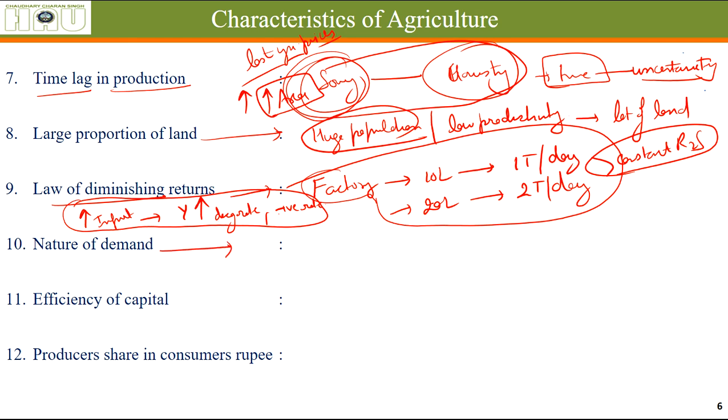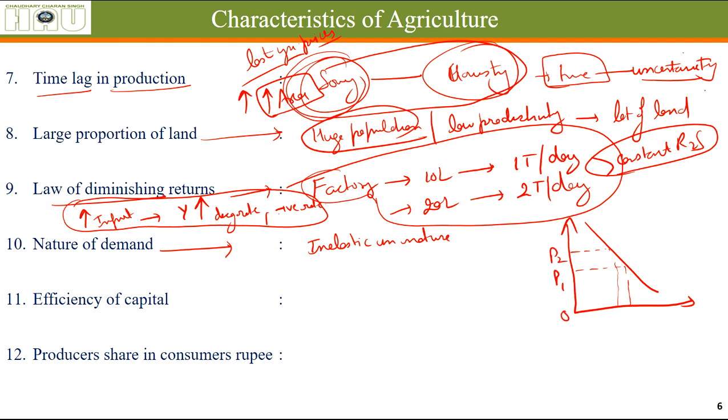Nature of demand. The demand of agricultural products is inelastic in nature. What it means is, let us see by a diagram. An inelastic demand curve is necessarily a steep curve. Let's say this is the price P1 and price P2, quantity Q2, Q1. At price P1, the quantity demanded was Q2.